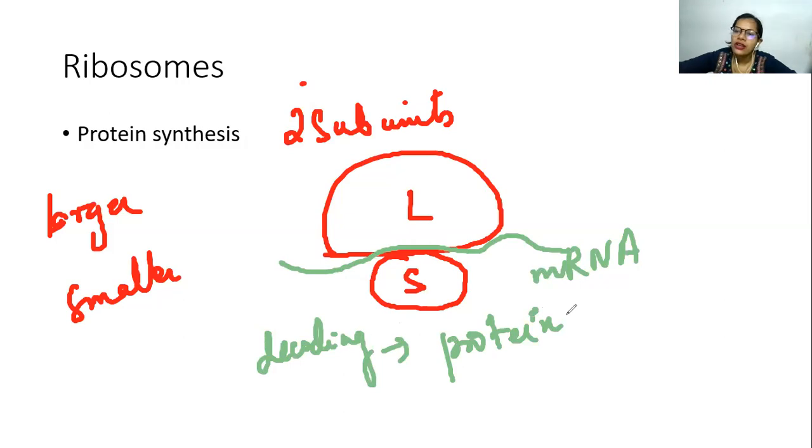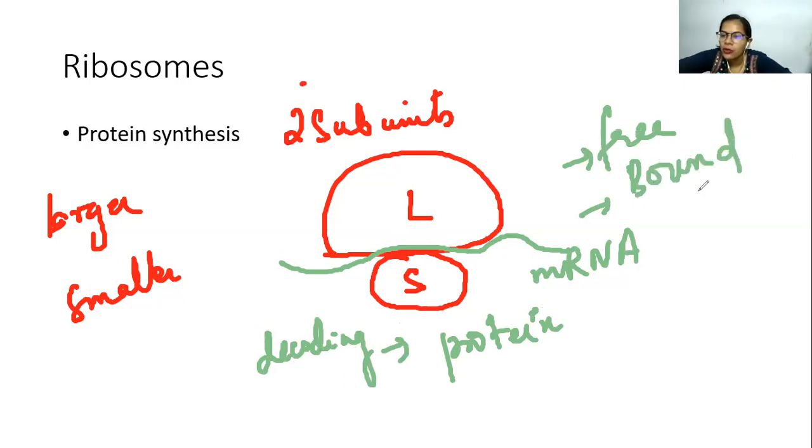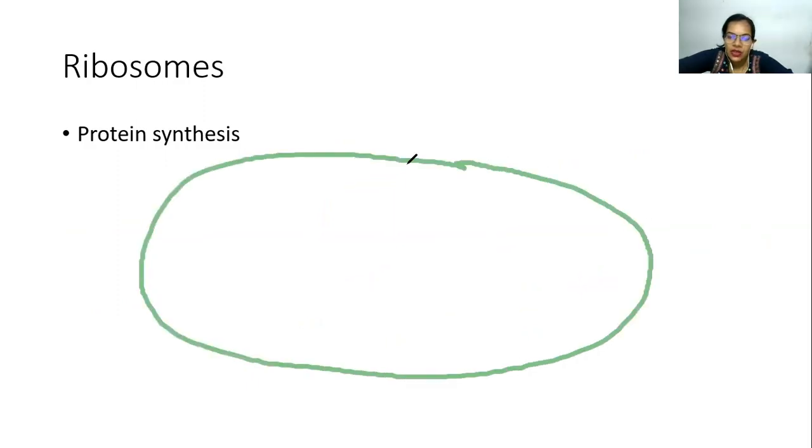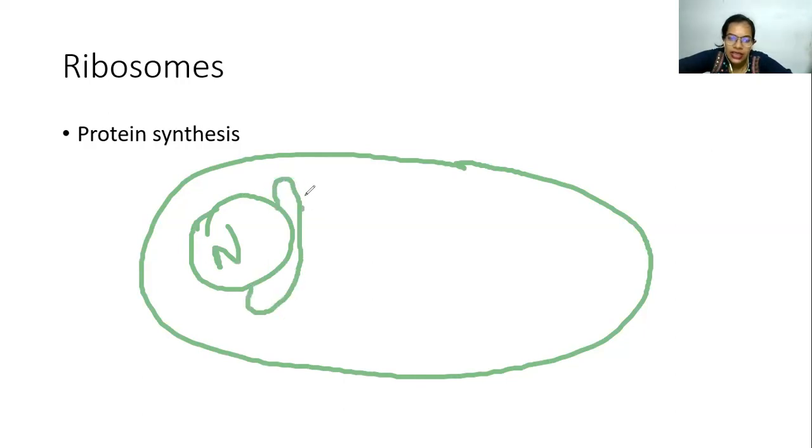Okay, so there are also two types of ribosomes. Either it is present in the bound form or in the free form. So you can have free ribosomes, and you also have bound ribosomes. Bound means it is attached to ER. Now how it is attached is, as I said before, you have got the cell, the nucleus, and to this you have got your ER. Now the ribosomes are present on the top of this.